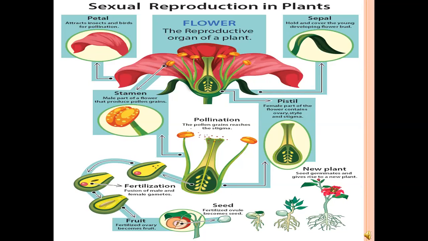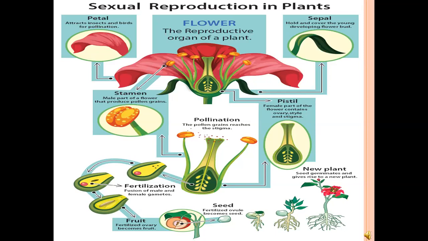Next one, pollination and fertilization. When the pollen grains reach the stigma, this is called pollination. Next one, fertilization. Fertilization is the fusion of male and female gametes. Then fruits will come. The fertilized ovary becomes the fruit. After that, the fertilized ovule becomes the seed. Next, a new plant grows. The seed germinates and gives rise to a new plant.